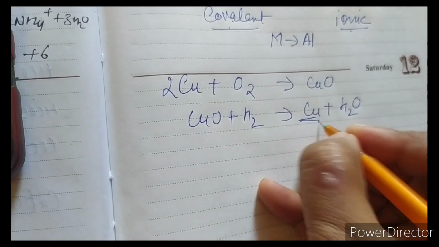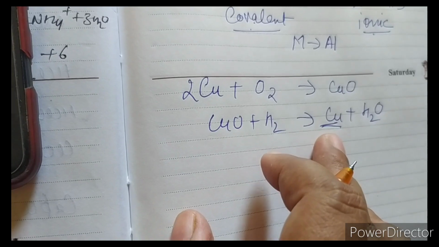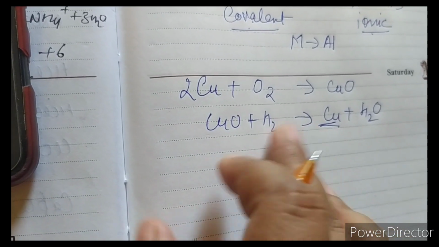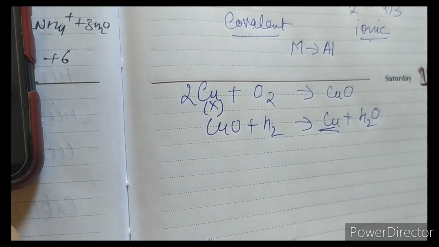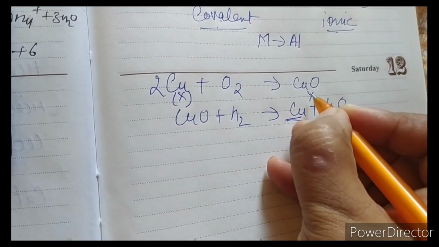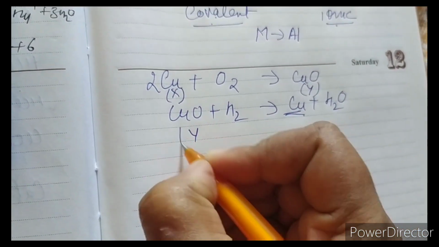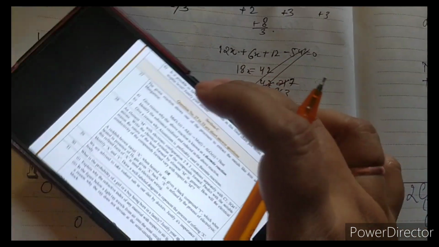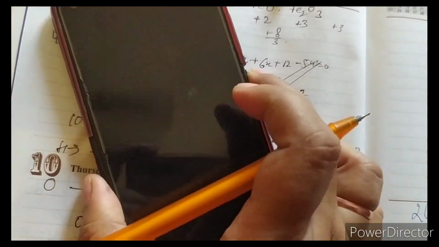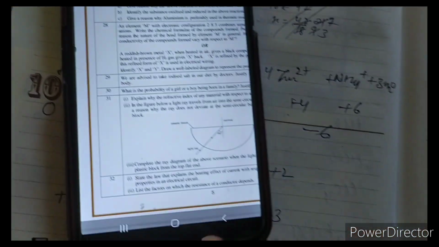And this copper is refined by electrolysis or by electric current. So this is X, that is copper, and Y is a black compound, that is copper oxide. Now the electrorefining of copper is done by electrolysis. I am just showing you the diagram on the net, but it is very easy to draw.